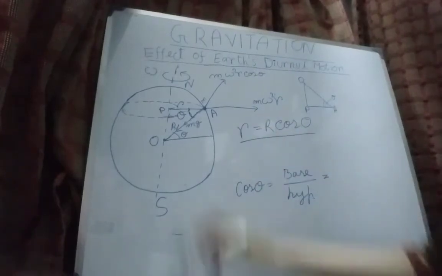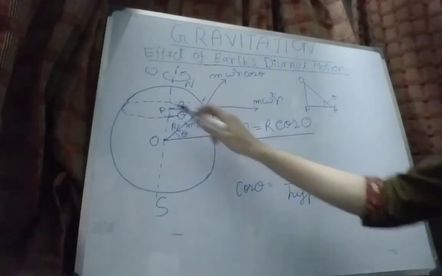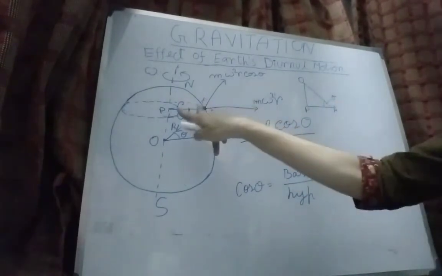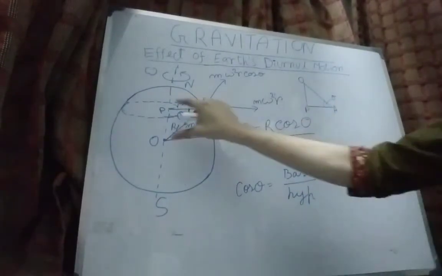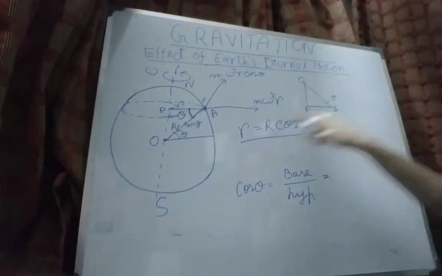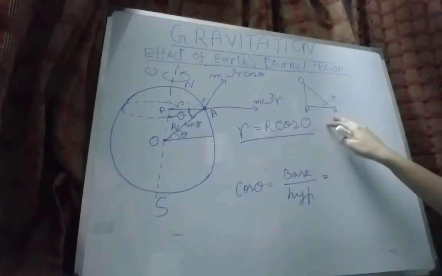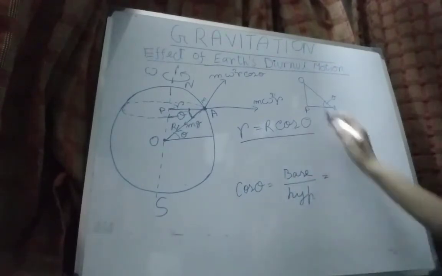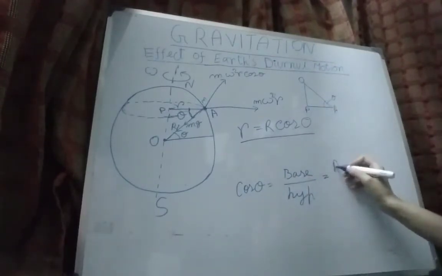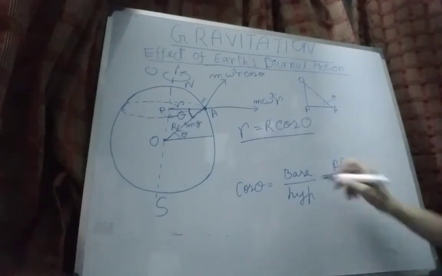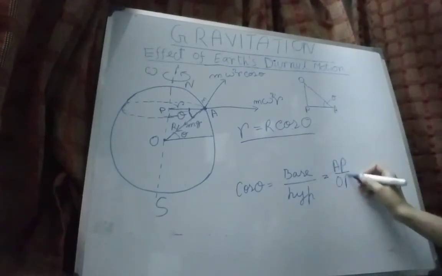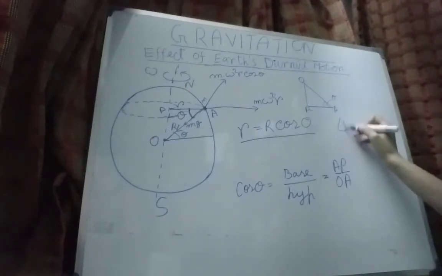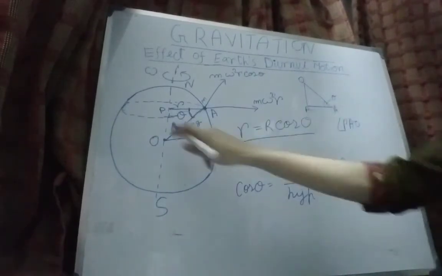How can we get this? Suppose this is the triangle OPA. We can draw it here, where AP is the base, OP is the perpendicular, and AO is the hypotenuse. Now, what is cos theta? That is base by hypotenuse. The base is AP or PA, and the hypotenuse is OA. The angle PAO equals theta, we can see it from here also.